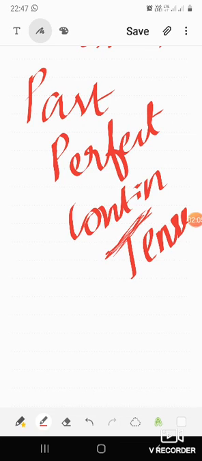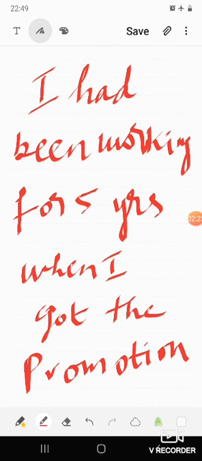For example, I had been working at the school for 5 years when I got the promotion. So here in this sentence we find that the person was working for 5 years up to the stage when he got the promotion.